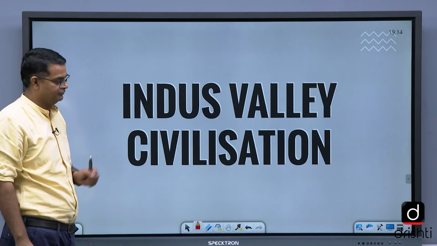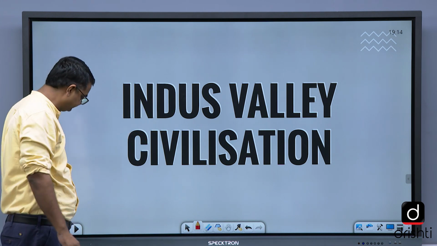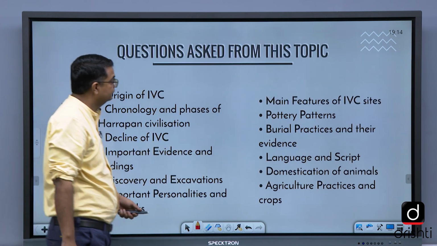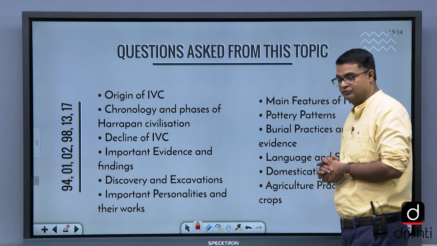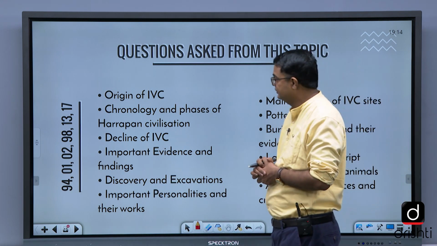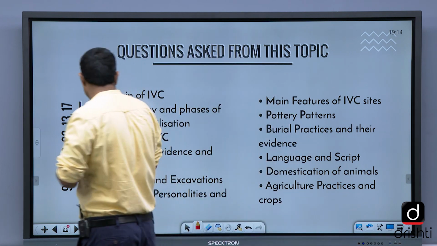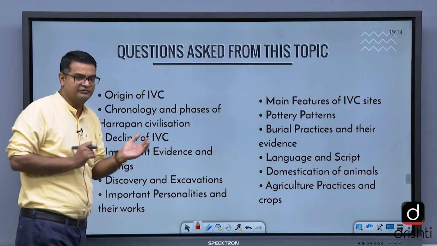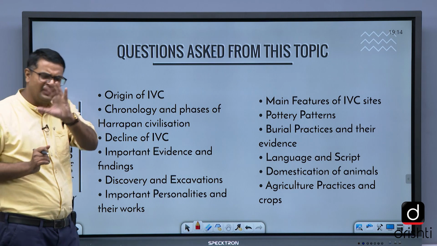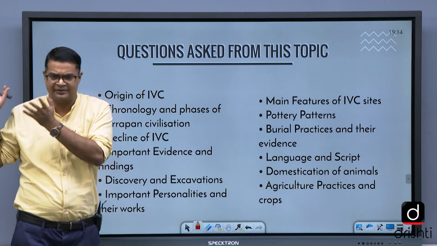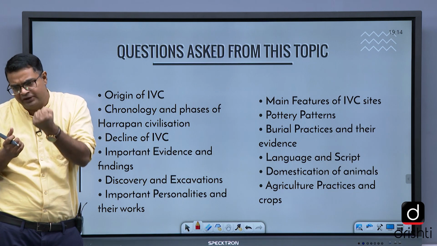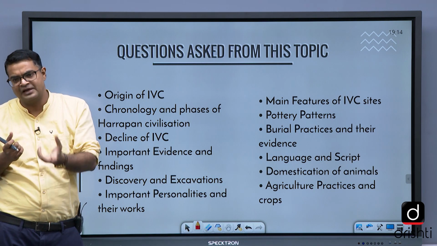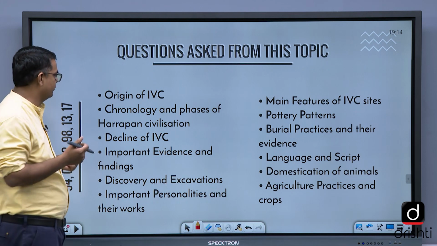Indus Valley Civilization, the most important topic. These are the topics that we study in the Indus Valley Civilization. If you see the origin of the Indus Valley Civilization, there is a debate. They don't ask about this origin in the exam, but being a student of history, we should understand how it originated, as a conceptual understanding of the topic.